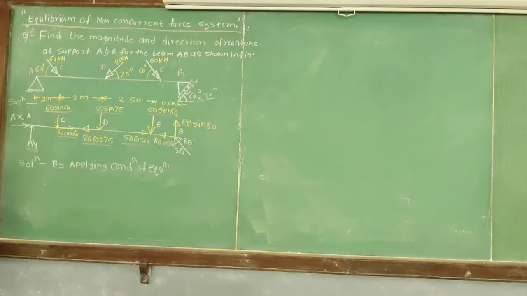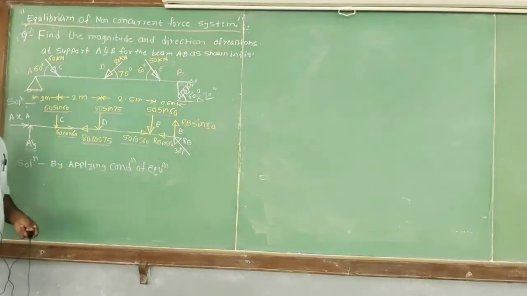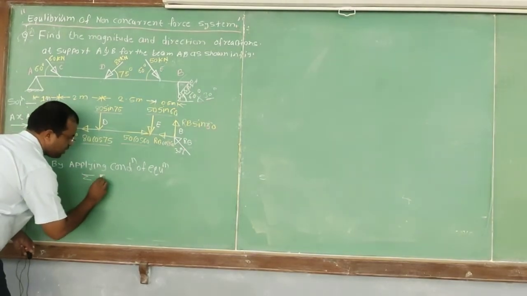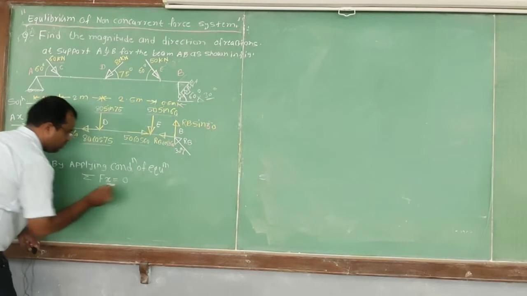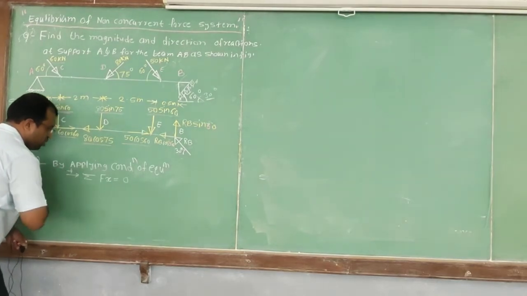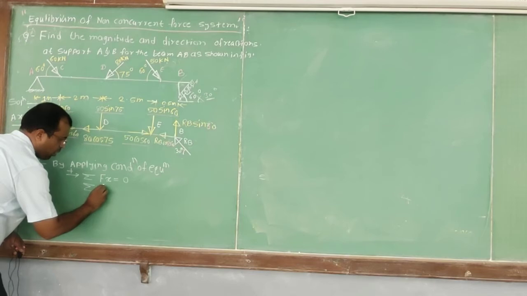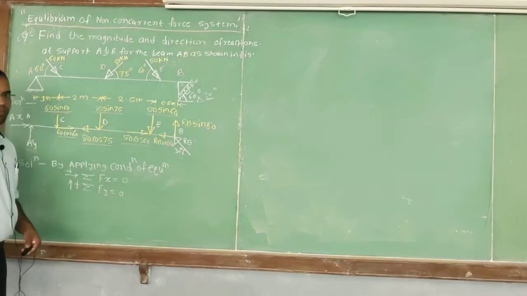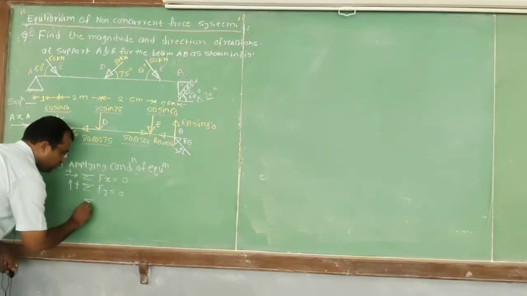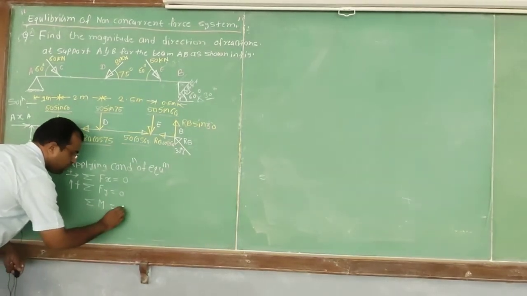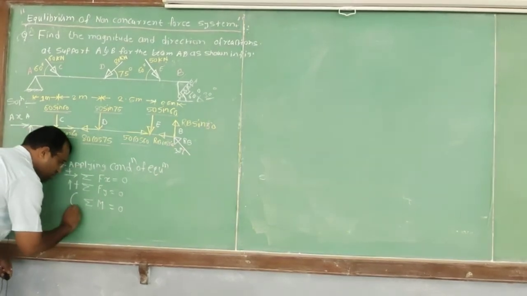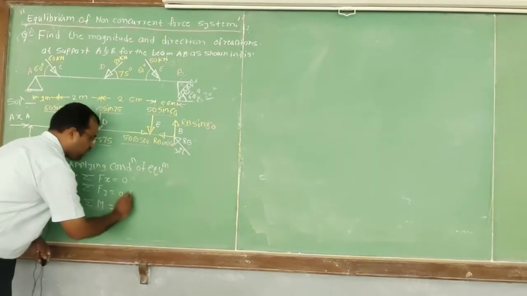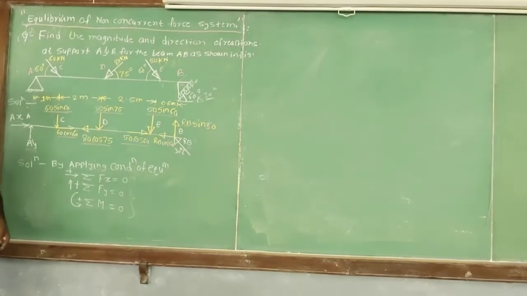What are the conditions of equilibrium for solving a non-concurrent force system problem? There are three conditions of equilibrium. First one is summation of Fx is equal to 0, and I assume towards right is positive. Summation of Fy is equal to 0, and towards up I have assumed positive. And the third condition which we have introduced is summation of moment equal to 0, and I assume the anti-clockwise moment is positive. These three conditions are required while solving problems of a non-concurrent force system.